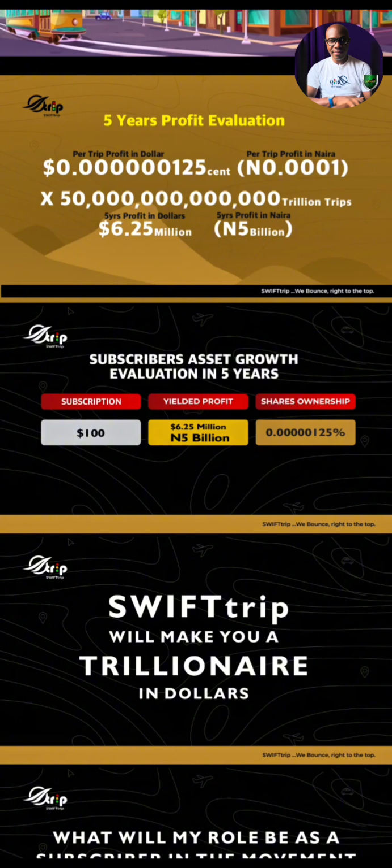Okay, I'm going to talk to you about that. How much do you stand to make altogether? Altogether, how much is there for us to cash out? From our calculation, we have about $191 million waiting for us to cash out for this campaign period, because we're looking for 2.4 million shareholders, and we'll get the 2.4 million shareholders. So, ladies and gentlemen, SWIFTtrip will make $1 trillion in dollars. This will continue to be said until it sinks into your spirit.